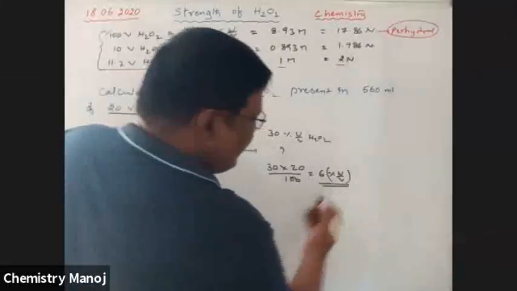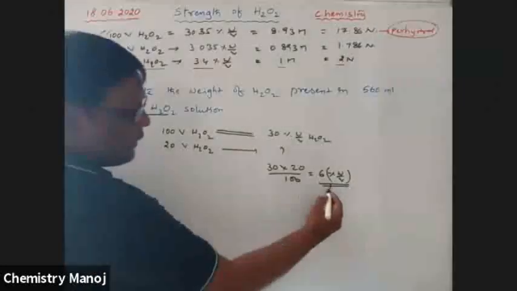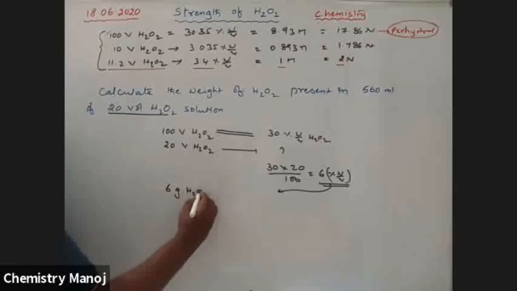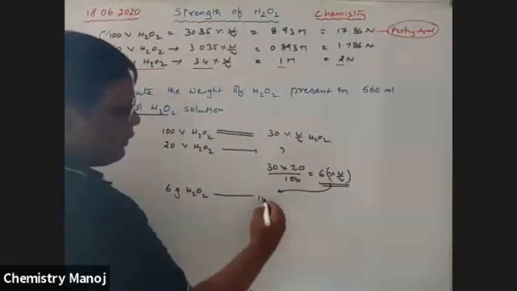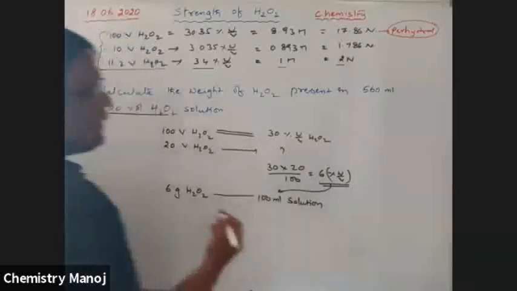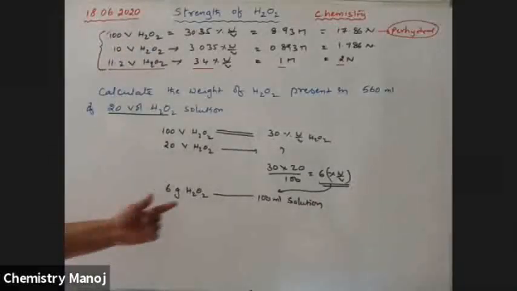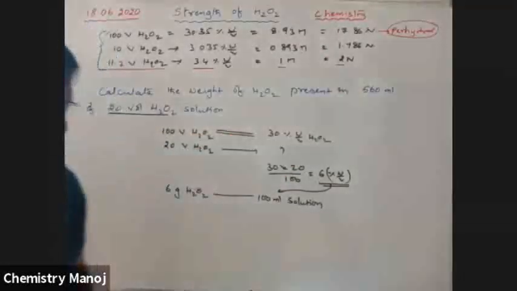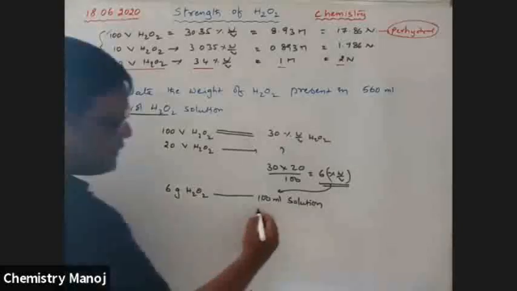It means 6 grams H2O2 is present in 100 ml solution. How many ml is taken here? 560 ml.